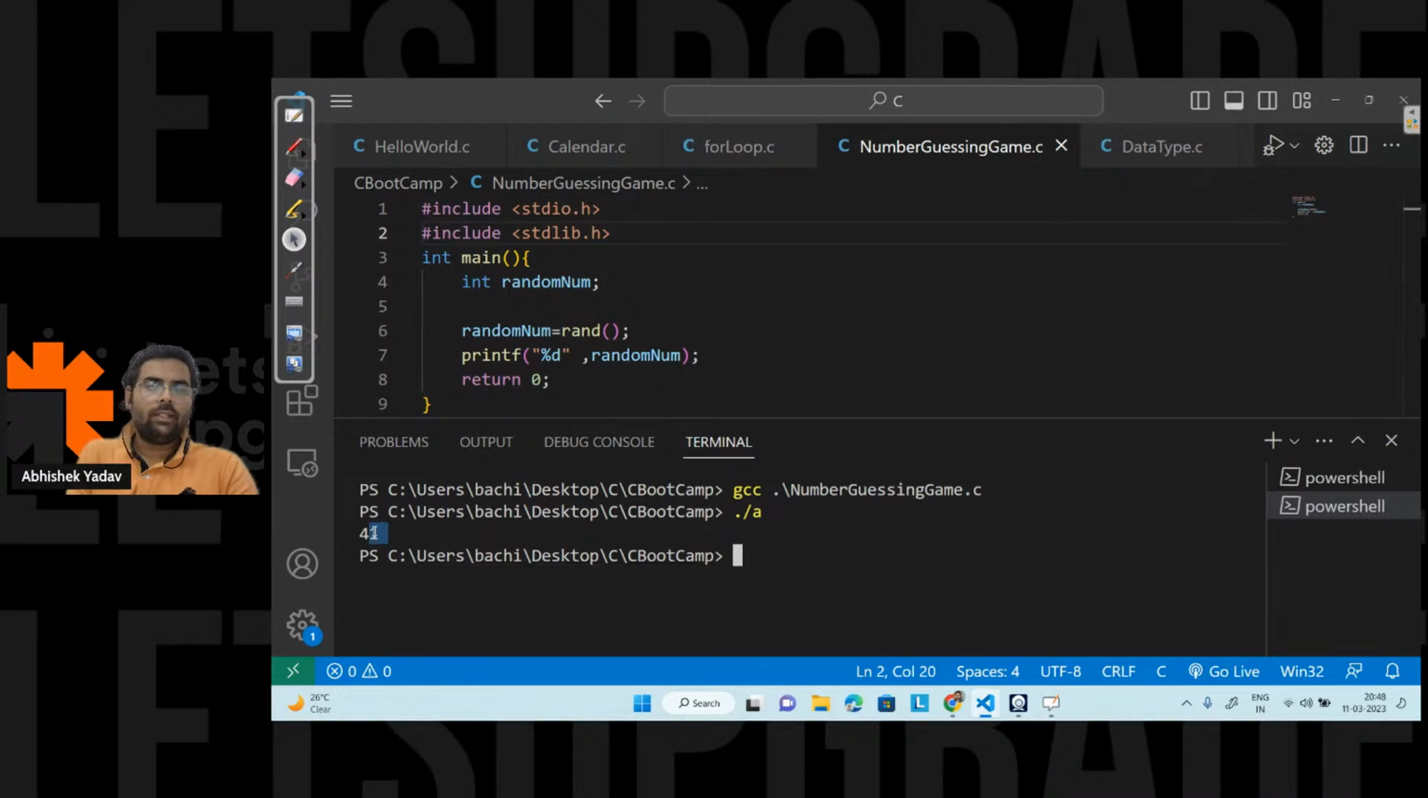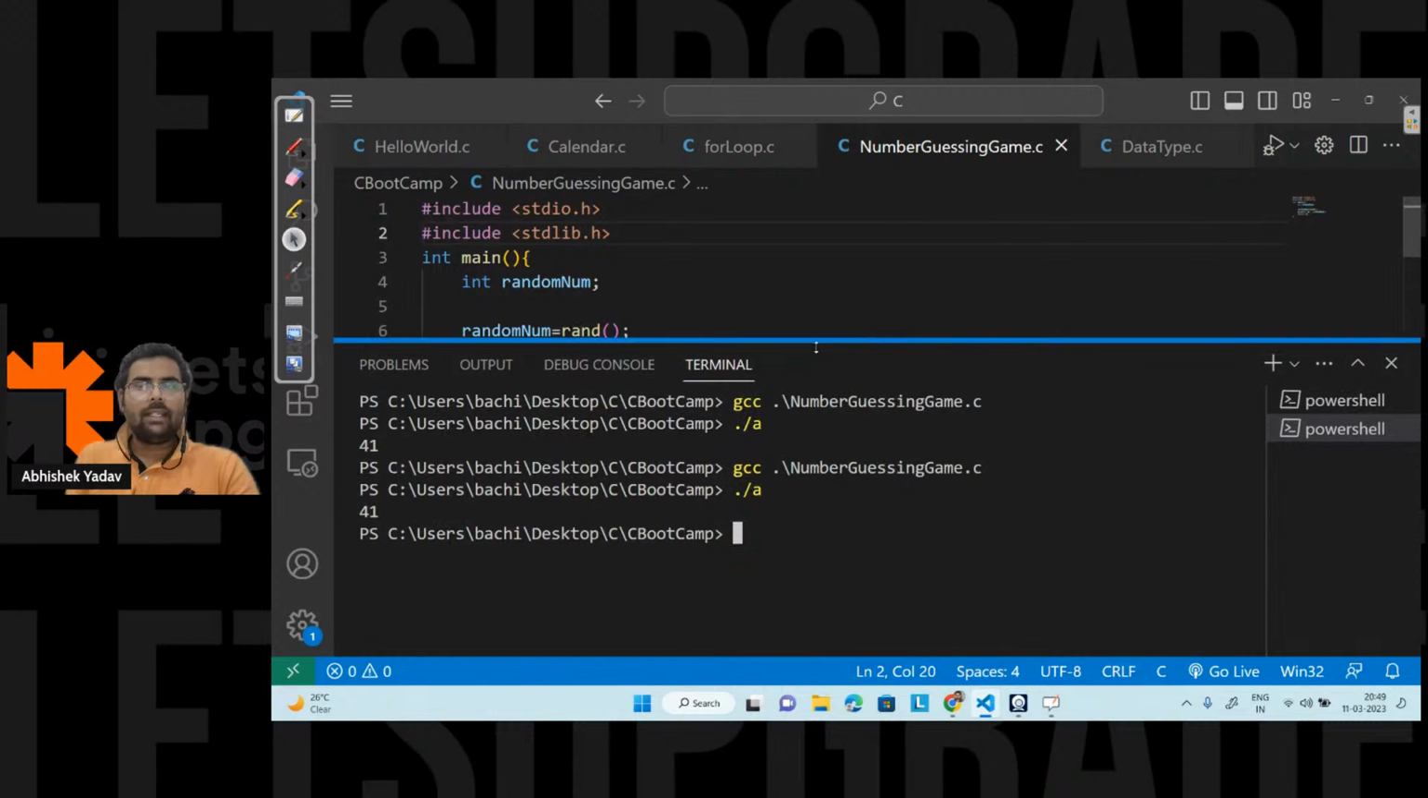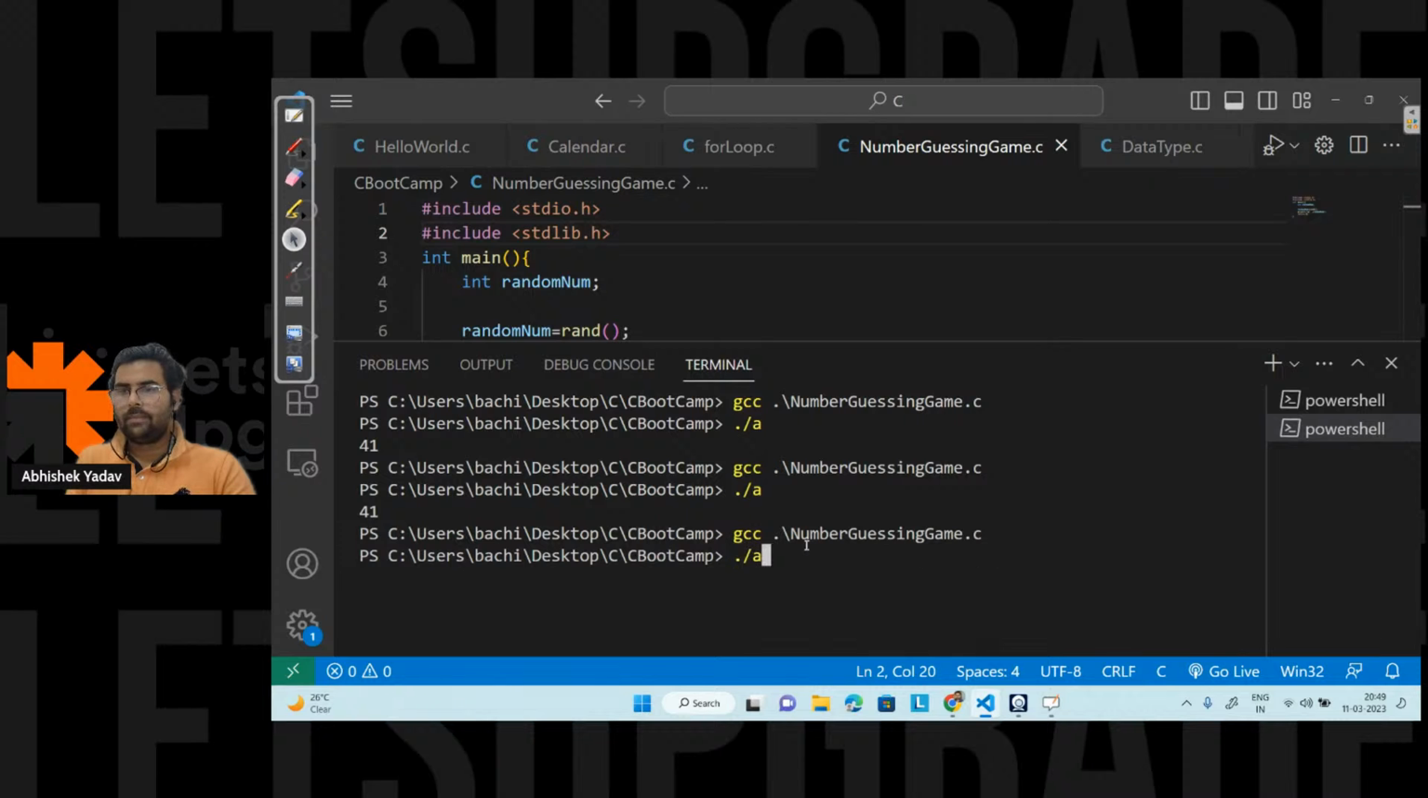I'm getting 41 as the output. Again I'm getting 41. I am getting a random number that is generated by the system, but let's run the code again. Again I'm getting 41. You can see a random number is generated, but this random number is fixed. Again and again we are getting 41. Why is it not changing?